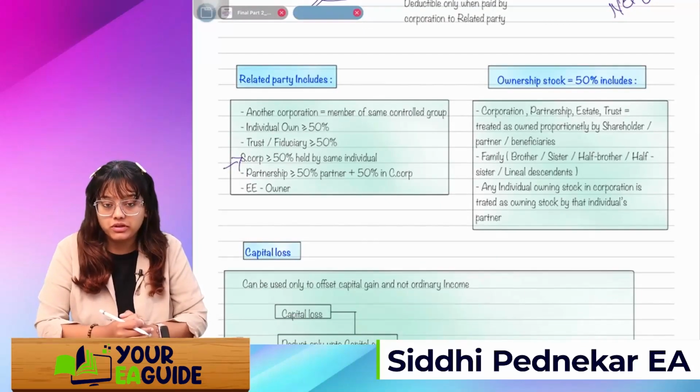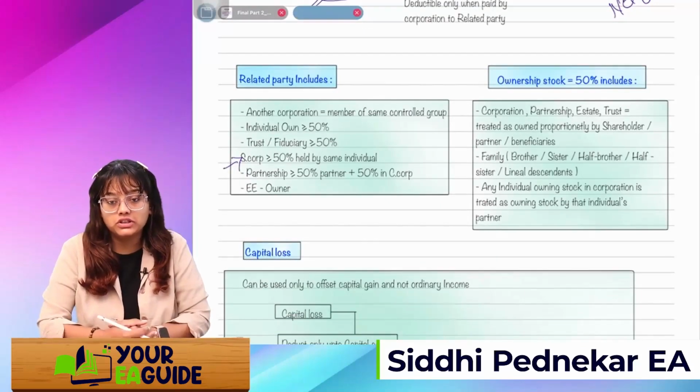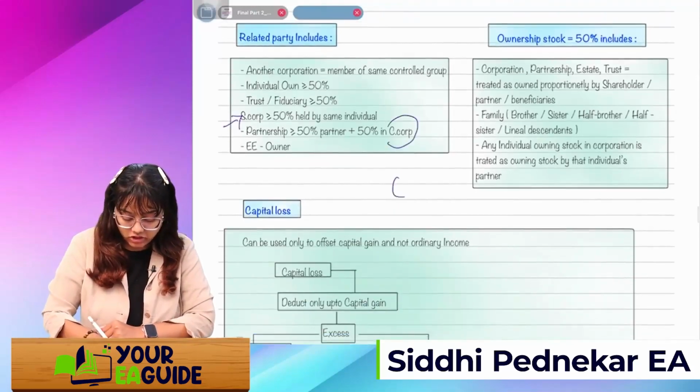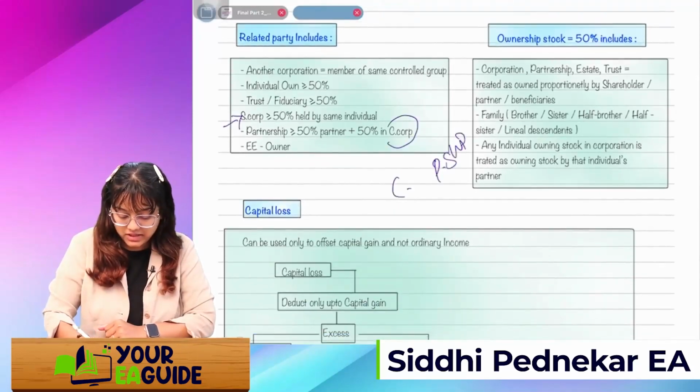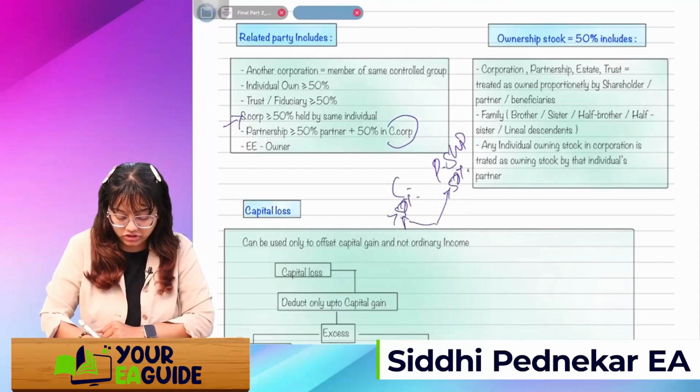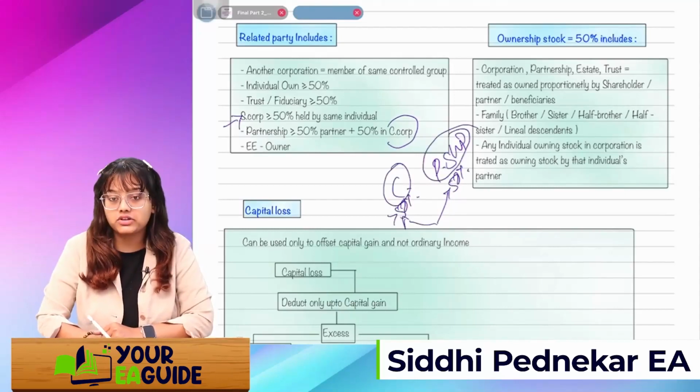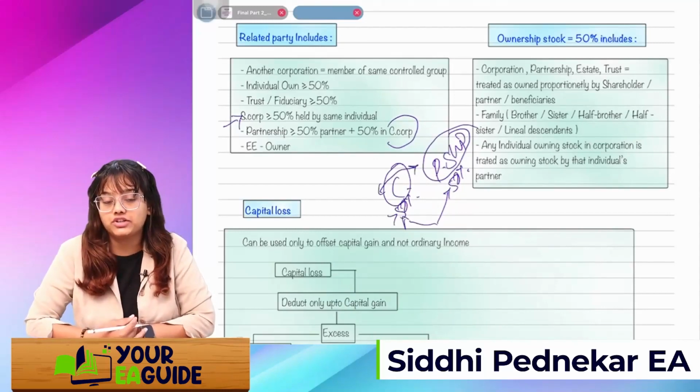In a partnership, if I am a partner for more than 50% and also holding more than 50% in the C corp, I can say this C corp and the partnership have a related party relation.